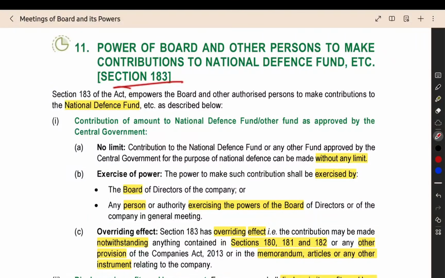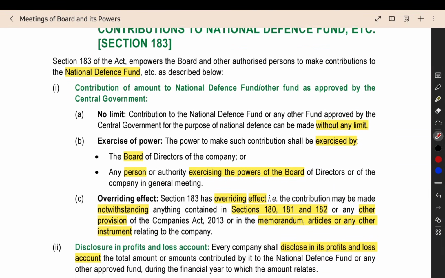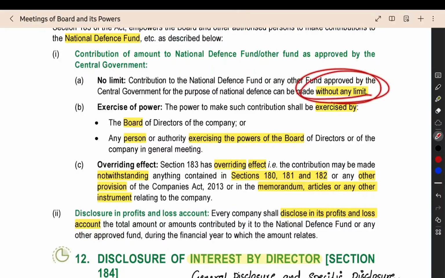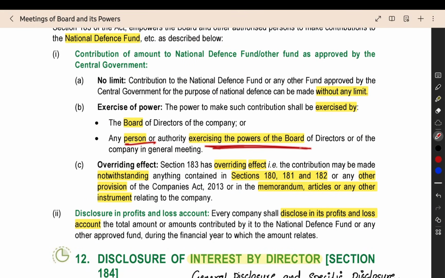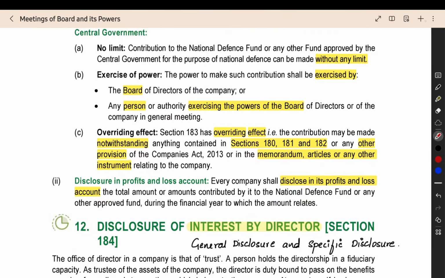The next section is section 183, where the company can make a contribution to the National Defence Fund. Here also there is no limit. The board of directors can give the contribution, or any other person who has the power of the board of directors can also make the contribution to the National Defence Fund. This section has an overriding effect.